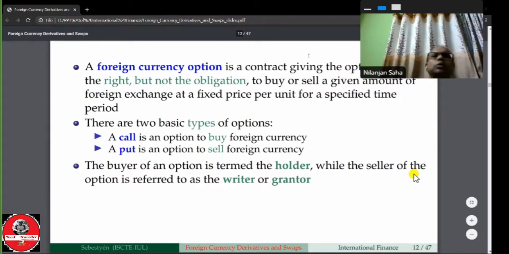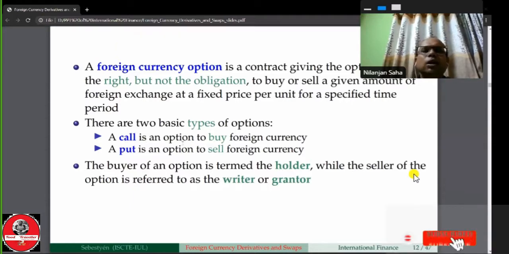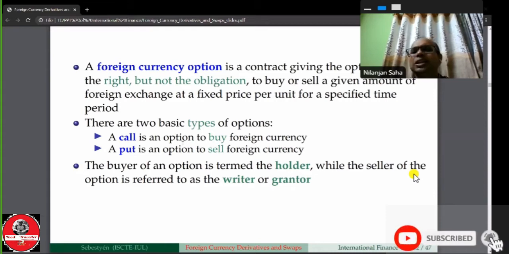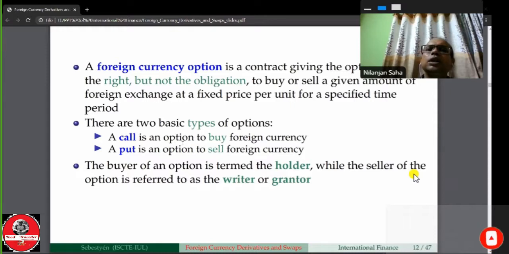So there are two basic types of options. One is a call option, another is called a put option. A call option is an option to buy the foreign currency. That means when you are interested to buy something, then you have to buy a call option, and when you are interested to sell something, then you have to buy a put option. A call is an option to buy foreign currency, a put is an option to sell foreign currency.